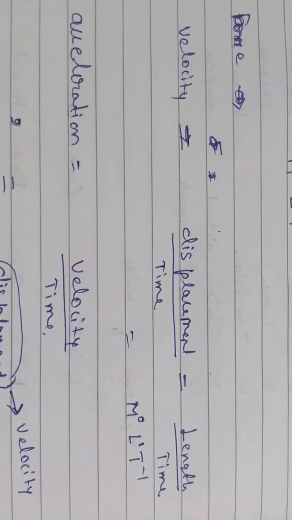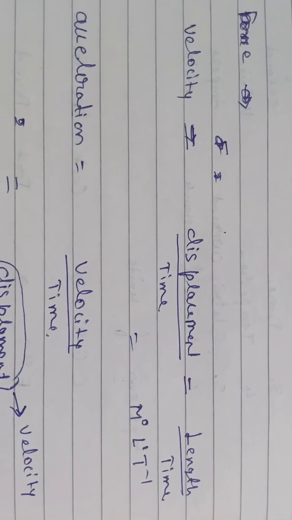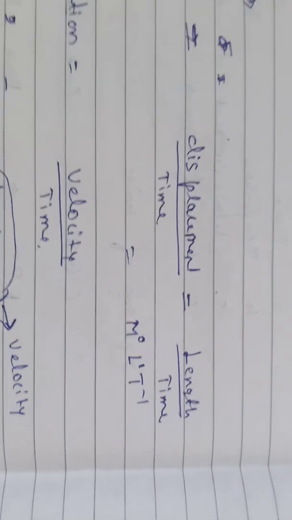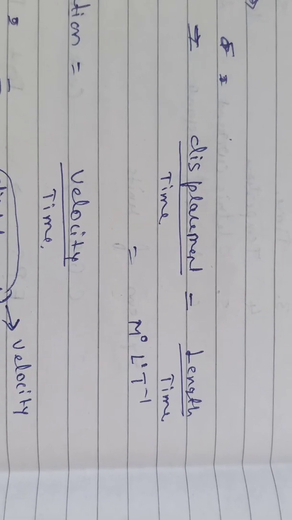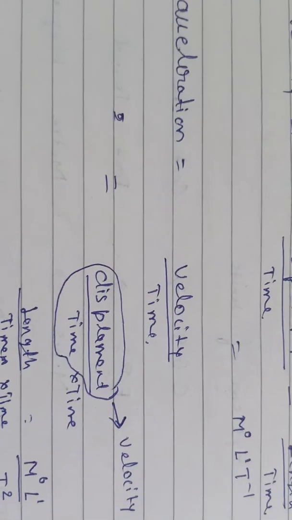We can also explain velocity in another form. Velocity equals displacement upon time. Displacement is measured in L, upon time. Then M is 0, length is to the power 1, and 1 upon time, that is T to the power minus 1.